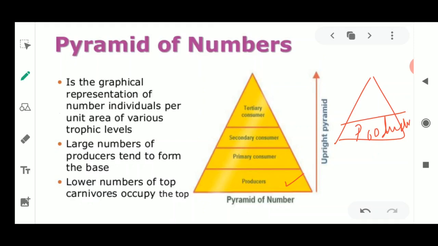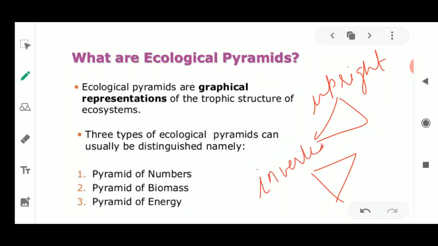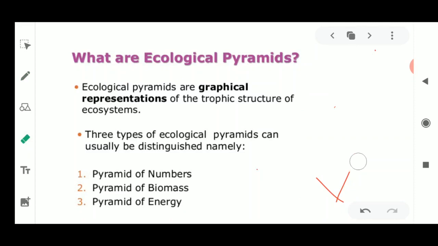If the pyramid is drawn in a straight way, just like which is drawn over here, the pyramid is said to be upright. And if the pyramid is drawn like this, it is said to be inverted. Also, an important thing to draw the pyramid is that we always take only two levels. First one is the producer level and the second one is the consumer level.